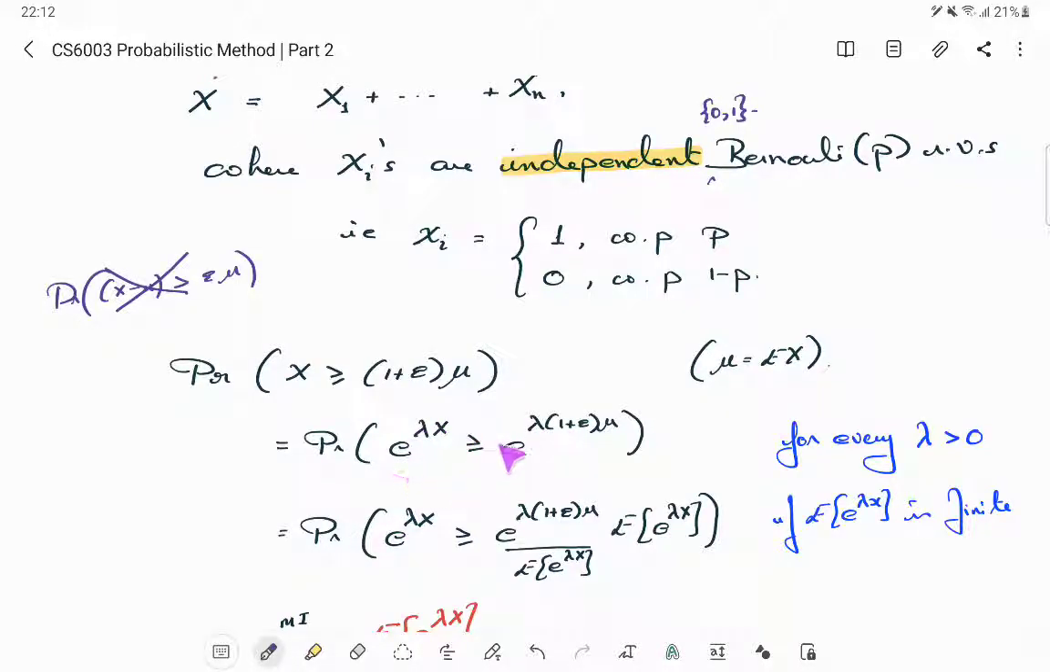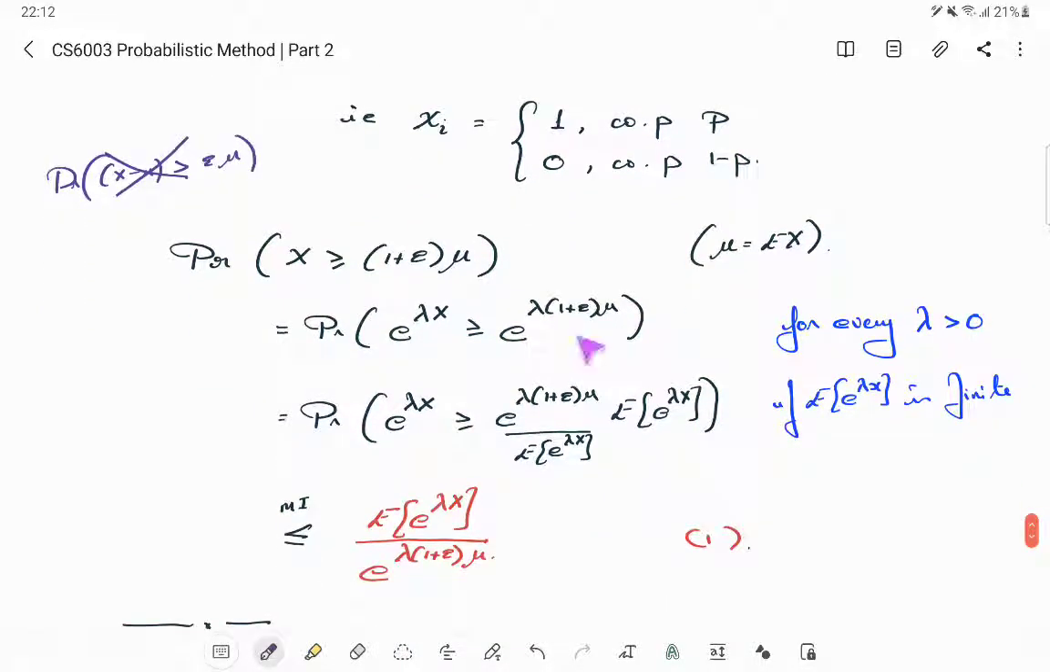Now I want to apply the Markov inequality, but for that I should write this as some constant times the expectation of e to the power lambda x. In this case, there is no magic there. I multiply and divide by the expectation of e to the power lambda x. So this RHS divided by the expectation of e to the power lambda x turns out to be the constant, and now this is a positive random variable, and the Markov inequality gives you that this is 1 by this constant, the reciprocal of this constant, which is this guy. Okay, so this equation we will denote by 1.